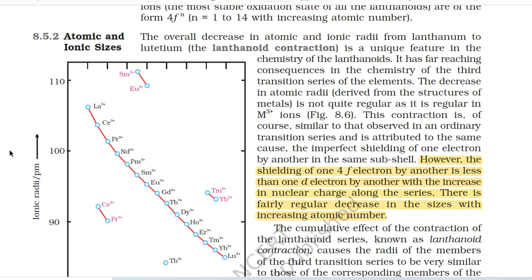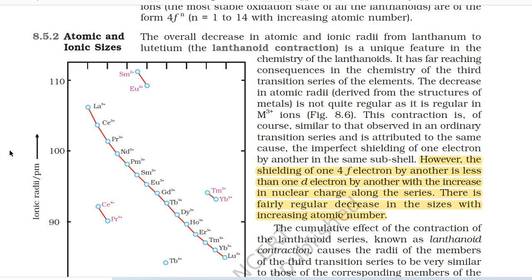8.5.2 Atomic and ionic sizes. The overall decrease in atomic and ionic radii from lanthanum to lutetium, the lanthanoid contraction, is a unique feature in the chemistry of the lanthanoids. It has far-reaching consequences in the chemistry of the third transition series of the elements. The decrease in atomic radii, derived from the structures of metals, is not quite regular as it is regular in M³⁺ ions, Figure 8.6.